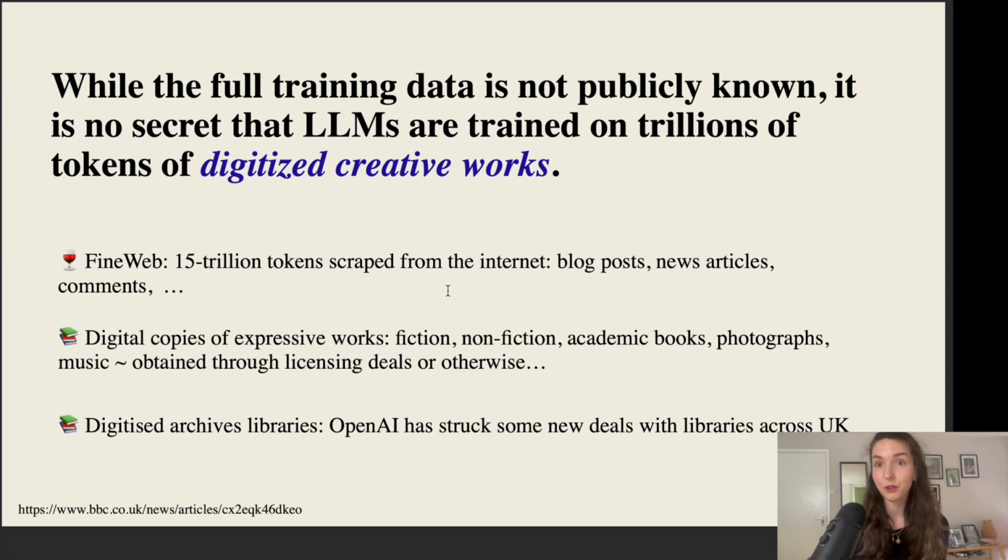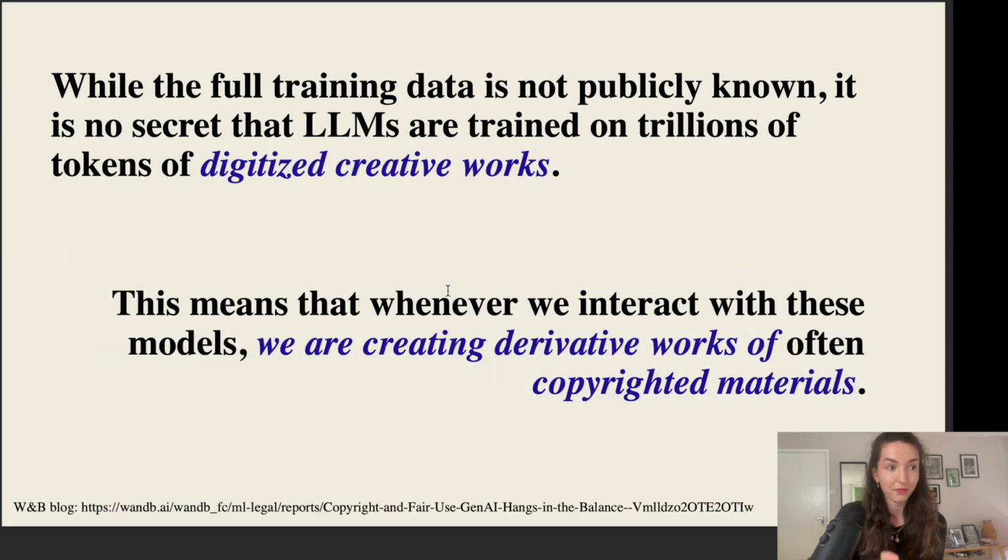Also, books themselves are extremely valuable in the training process, so fiction, non-fiction, academic books are all leveraged when training these models. And more recently, OpenAI struck a deal with some libraries across the UK to potentially even start training on archives, digital copies of all kinds of archived books.